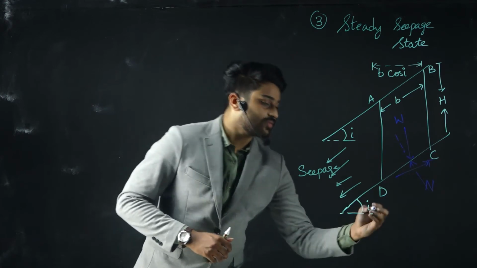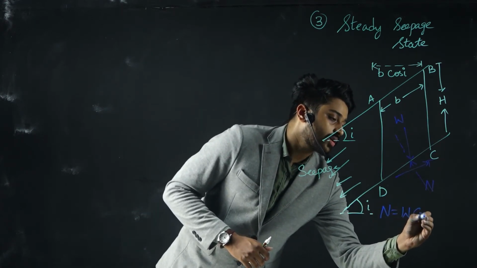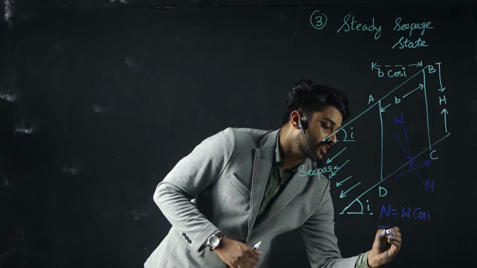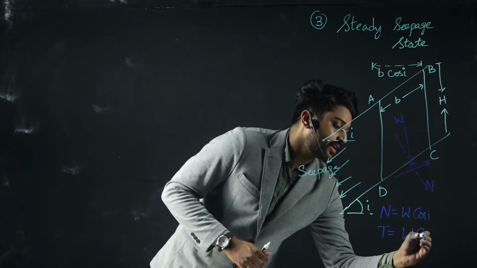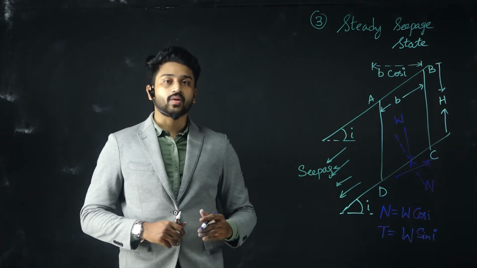From our previous case, N is nothing but W cos i and T is nothing but W sin i, from resolving the components.